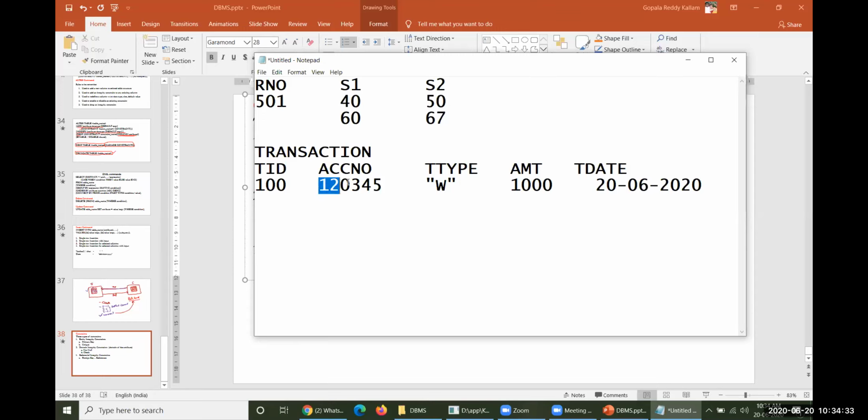For example, this account number has operated a withdrawal of 1,000 rupees on this particular date. It has complete sense only if you enter some data into this column. If you do not enter any data here, it doesn't make any sense. So some attribute values play a vital role within the specific table.